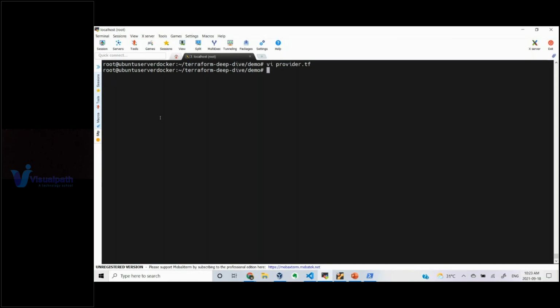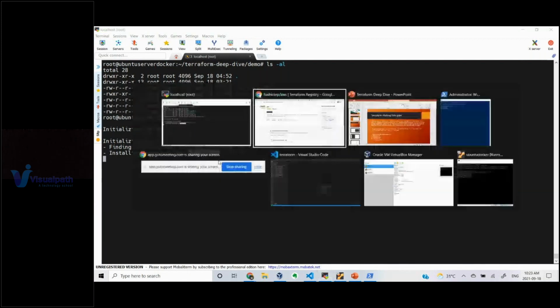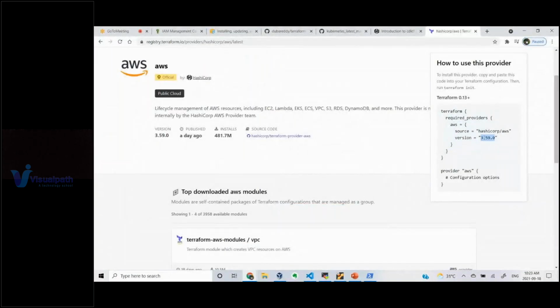Once they are written, now I have these files. I have only these files, right? So the first command which you need to execute in the workflow is nothing but terraform init. Once you execute this command, whatever parameter you have written there, see my requirement is any version matching this or greater than this: 3.1, 3.2, 3.4, 3.5, 3.6 or 3.55 is the latest one. That has to get downloaded and installed on my local workstation. So whatever we have seen here, that latest version is getting downloaded, right?